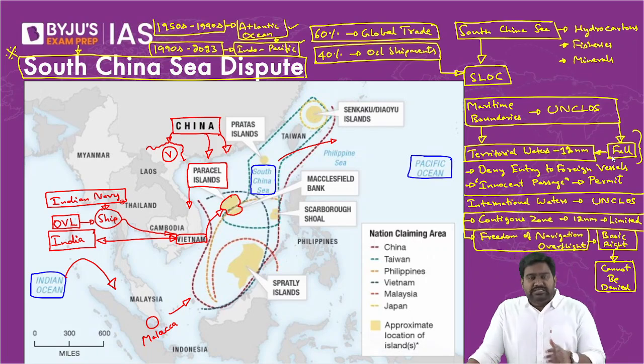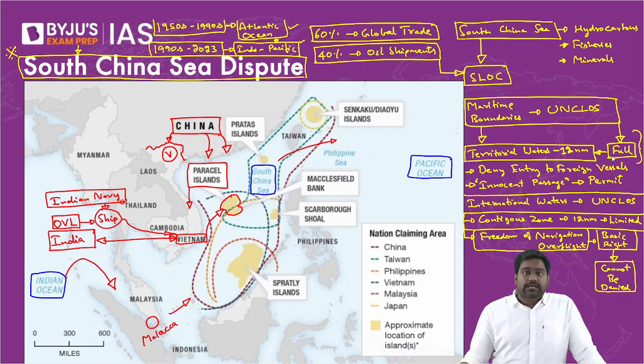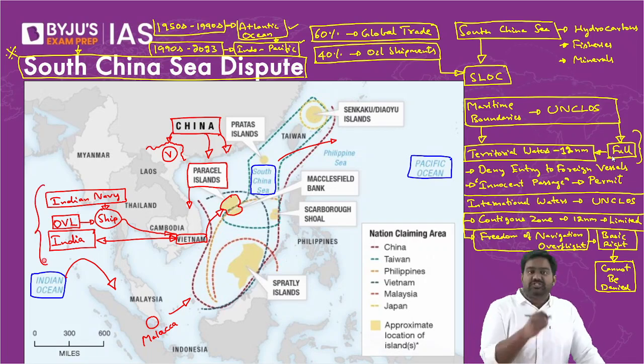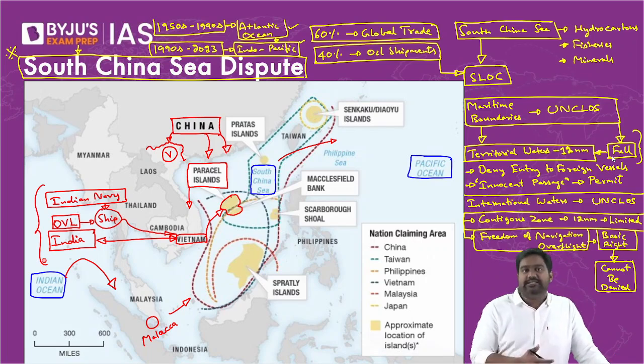These vessels were intercepted and threatened by the PLA Navy. The Chinese Navy established radio communication and issued an open threat to the Indian Navy and the OVL ship, asking them to turn back as they had entered the Chinese EEZ. Is that clear? This was a direct threat to Indian vessels. This was a disruption of freedom of navigation. We were in international waters, right, where we had a fundamental right to navigate and even explore, because Vietnam had invited us to explore, and this was Vietnam's EEZ. China had no business to intercept these vessels or threaten them, but the PLA Navy threatened the Indian vessels, leading to a minor standoff in 2012.